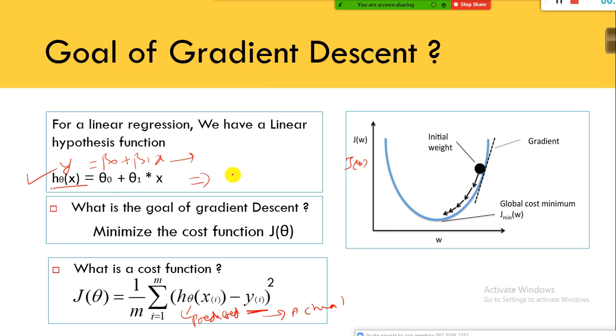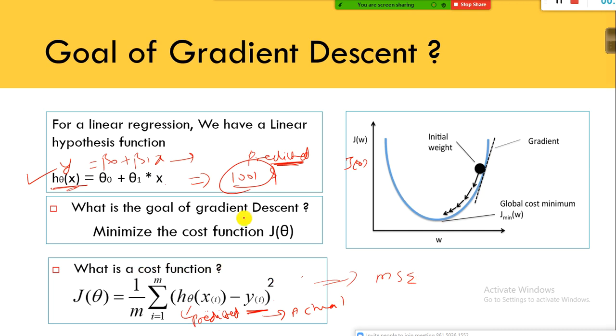If I get something like $1,001, this is the estimated price, right? It's nothing but the predicted value. The value of the right side of the equation is nothing but the predicted value, right? So instead of using it here, we are just plugging in h theta of x. H theta of x is nothing but the predicted value, right? This is the one holding the predicted value. So predicted minus actual whole square. So this is nothing but my mean squared error only.